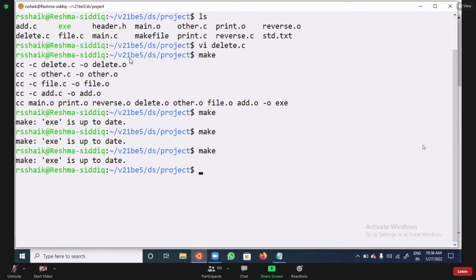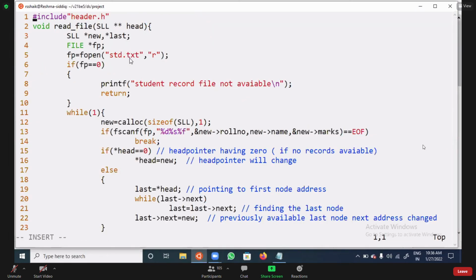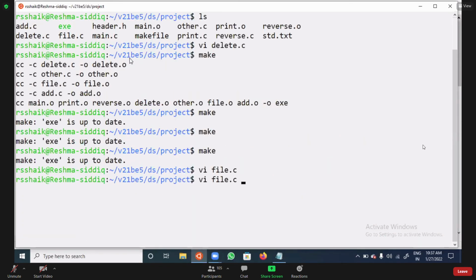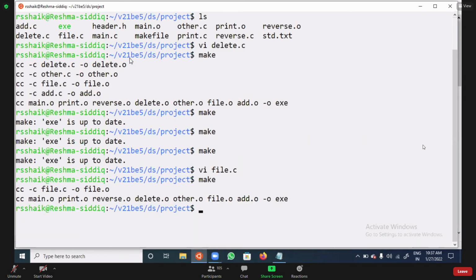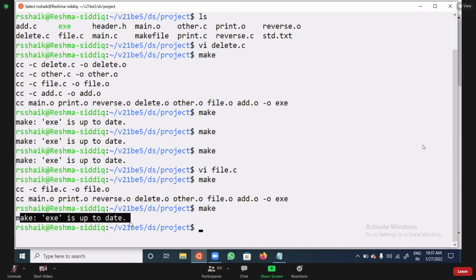If it is already available and no modifications happened, then why compile again and again? It will compile only if you modified something. Otherwise it will say up to date. Here a file is modified, that's why file.c is compiled. Here nothing is modified, that's why it says the executable file is up to date.